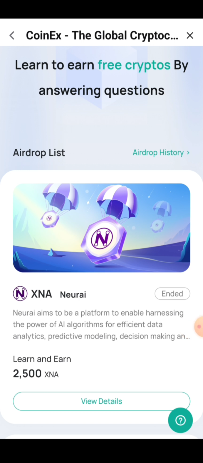So in my next video, guys, I'm going to show you how to find airdrops on Binance, on Bybit and some other bigger exchanges, right? But for now, guys, keep checking your coins, keep checking this place to see if there are fresh airdrops so you can participate in it.